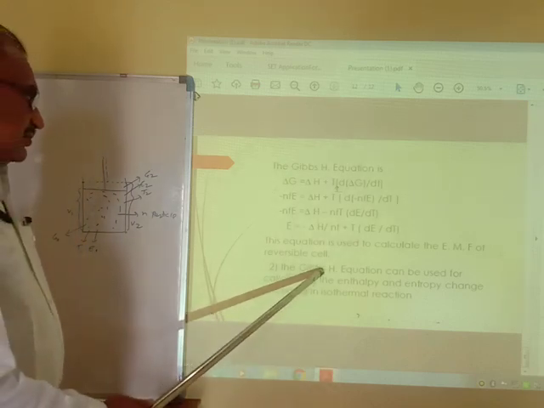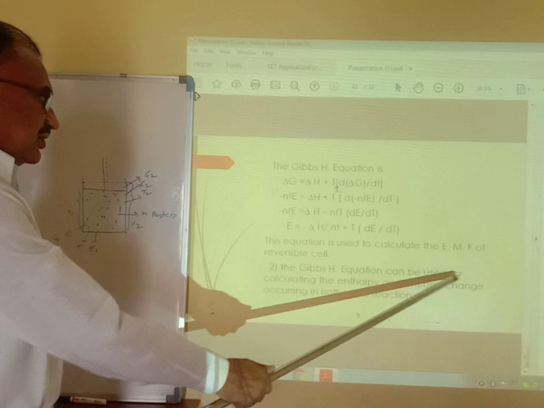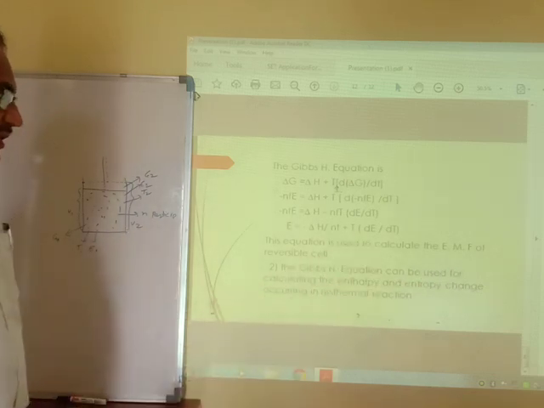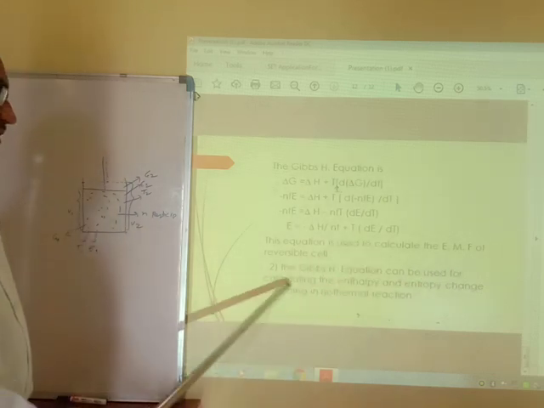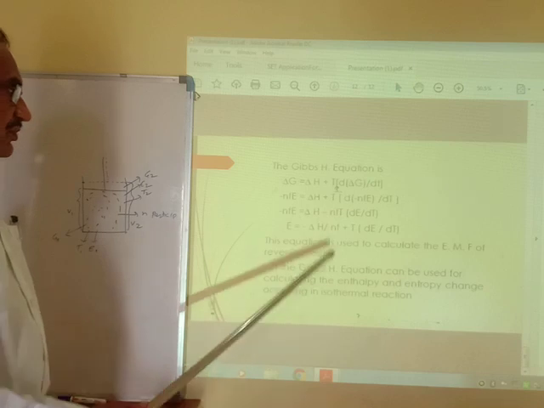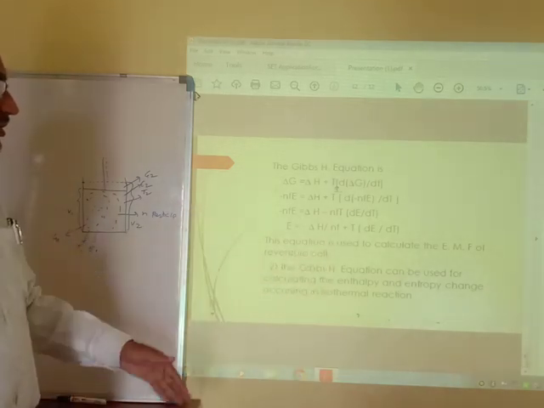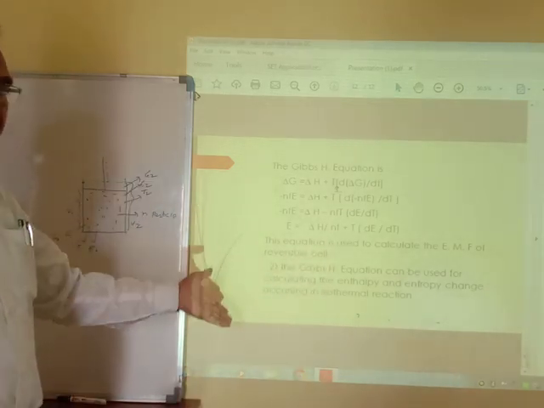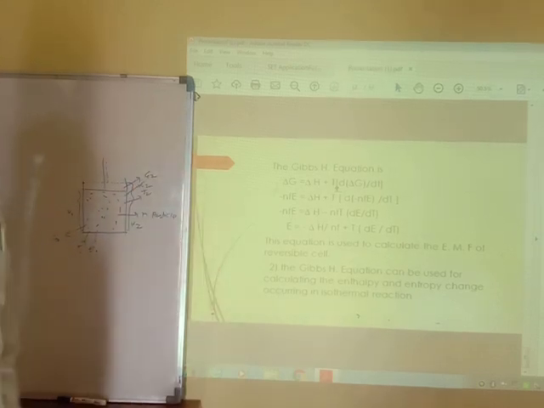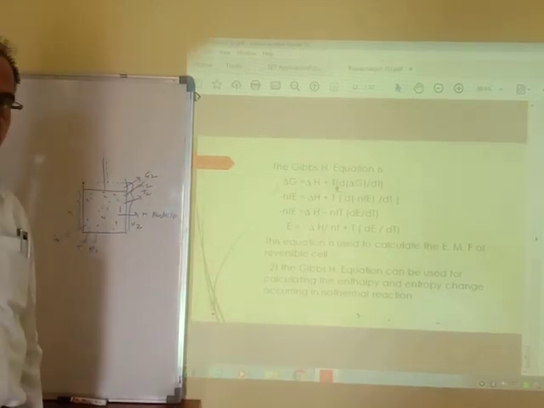This second application of the Gibbs-Helmholtz equation can be used for the calculation of enthalpy and entropy change occurring in an isothermal process. In this way, we studied the first and second applications of the Gibbs-Helmholtz equation. Thank you very much.